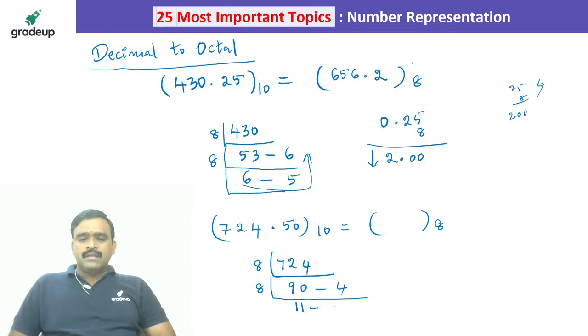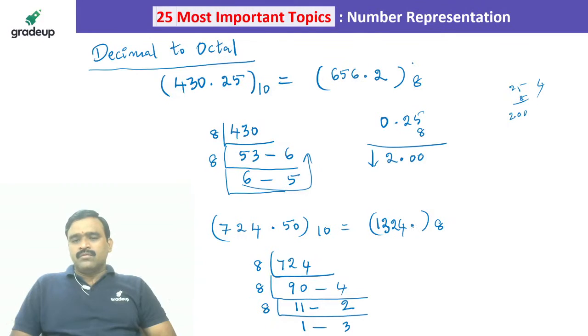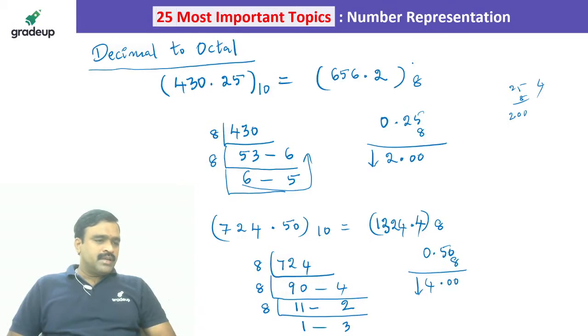So 2 is the remainder. 8 ones are 8, so 3 is the remainder. So 1324. Then 0.50 we have to multiply with 8, so 4.00, that's all. So only 4, so 1324.4, like that we can convert.